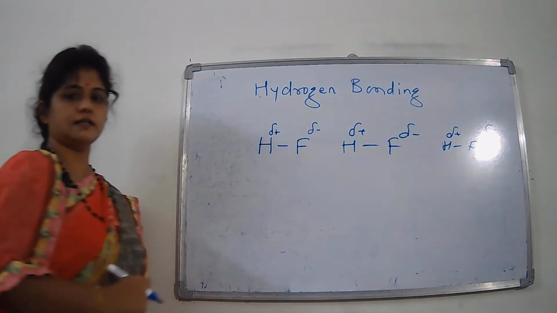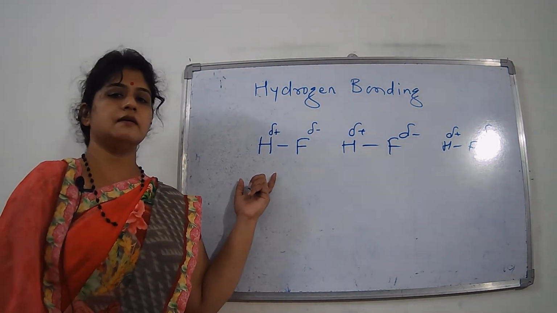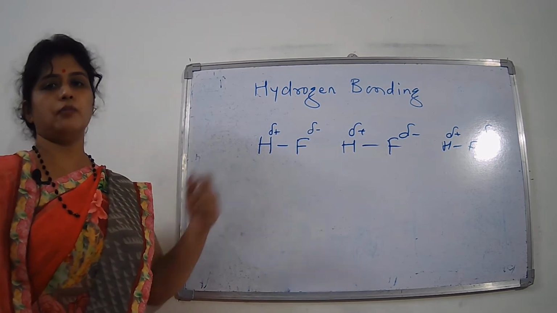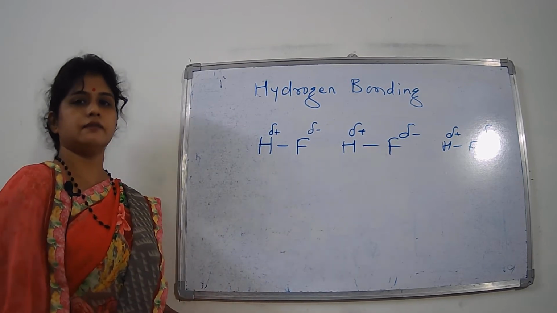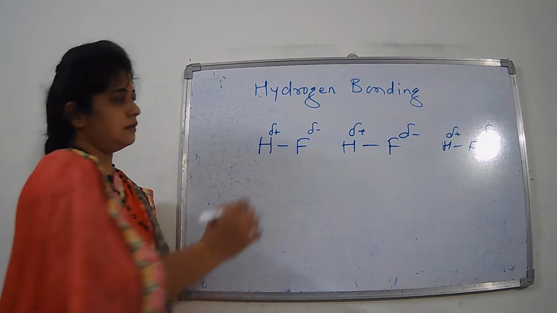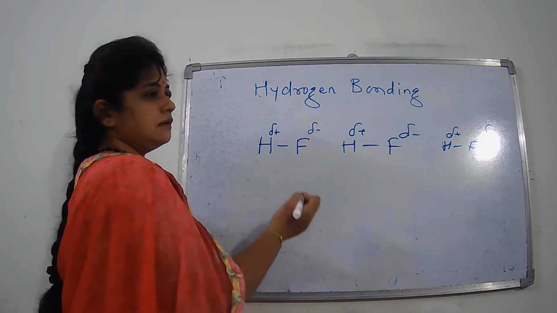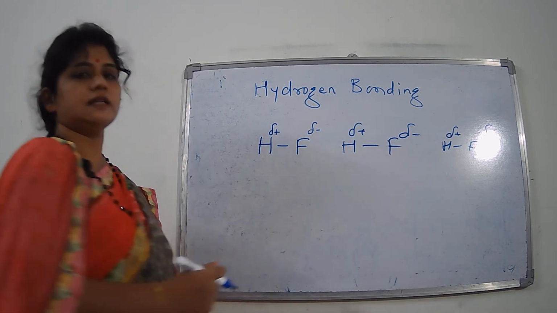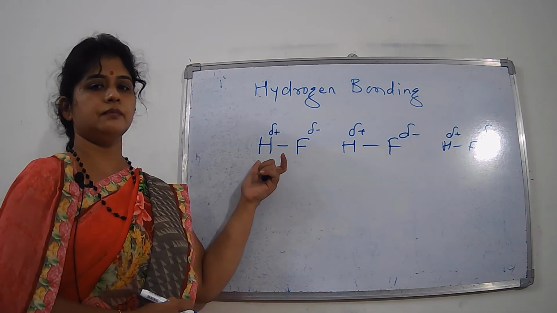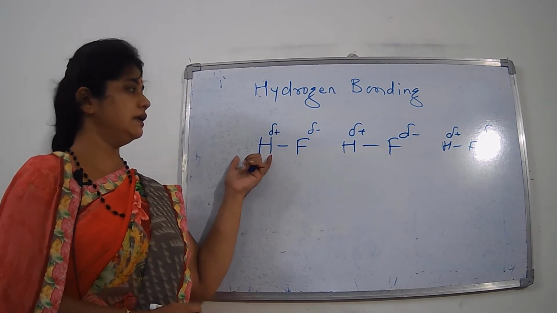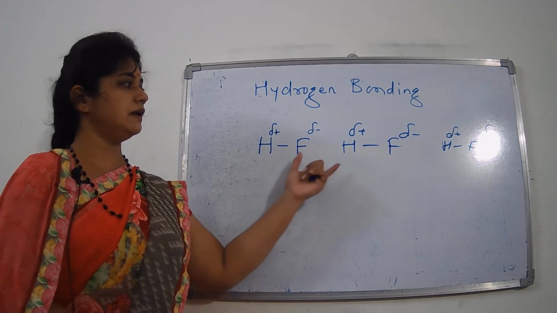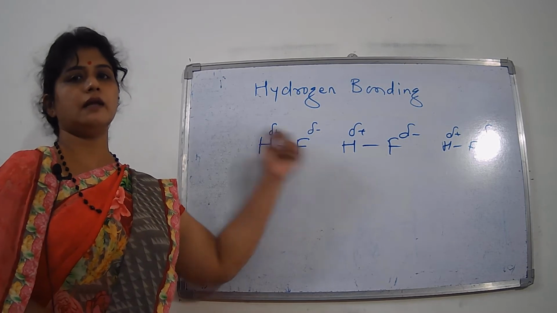So whenever there is a molecule where hydrogen forms a bond with an electronegative atom, a weak bond is formed, or we can say an attraction takes place between the hydrogen atom of the molecule and the electronegative atom of the same or another molecule.